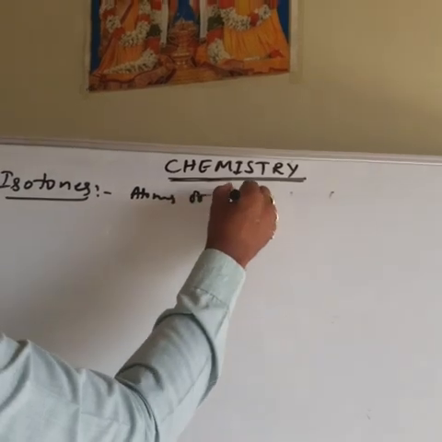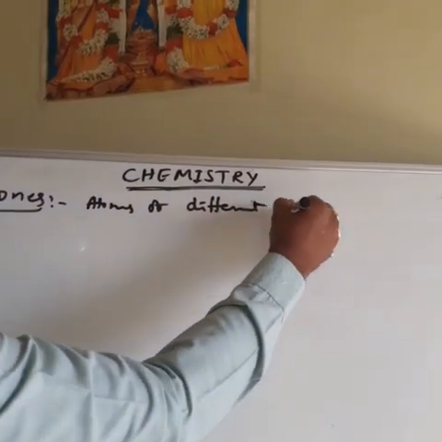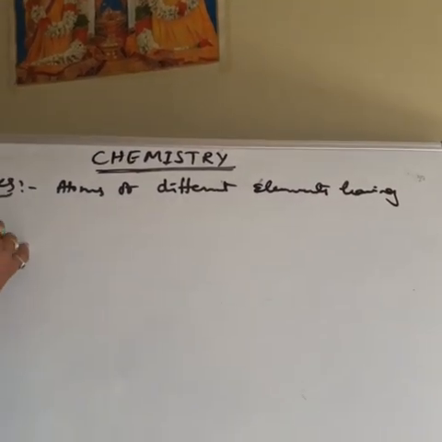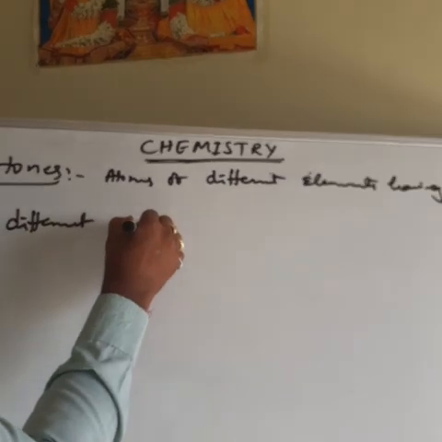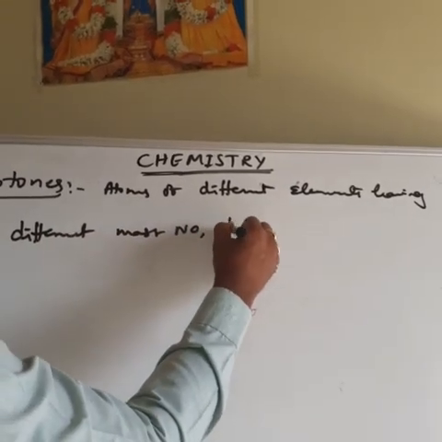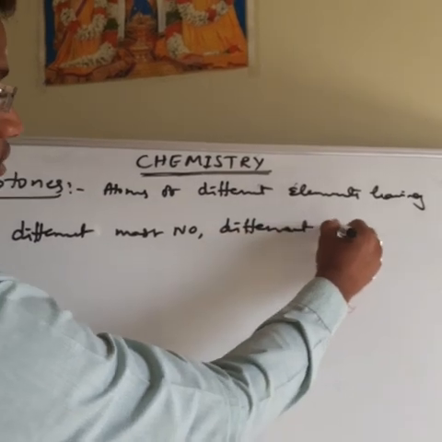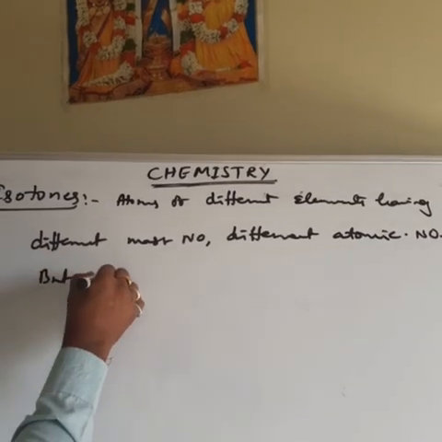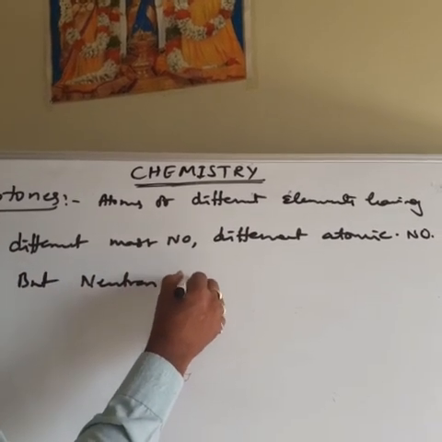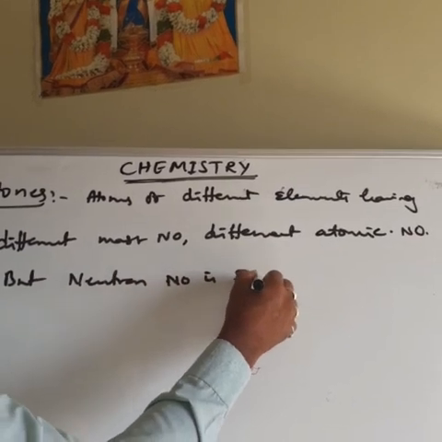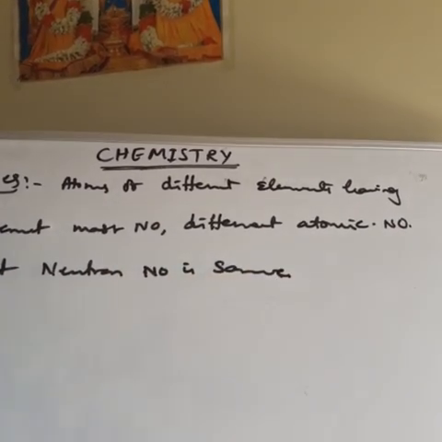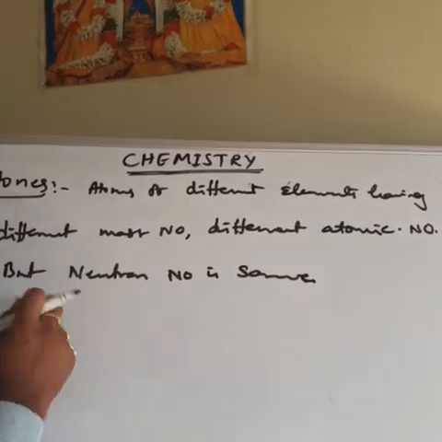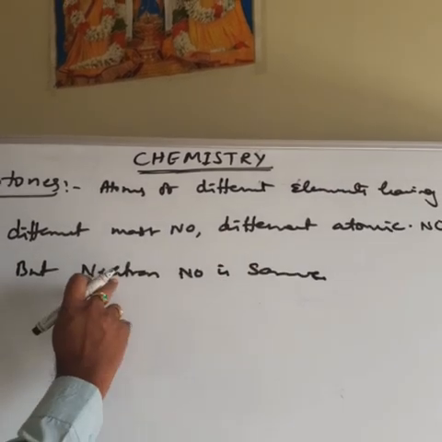So what are isotones? Atoms of different elements having different mass number, different atomic number, but the neutron number is the same.